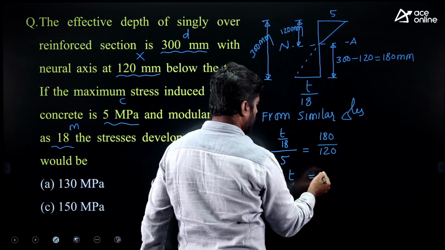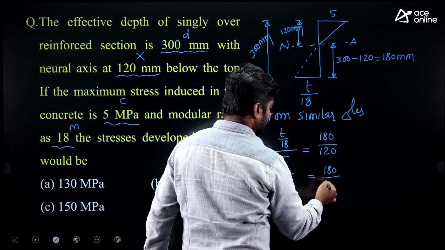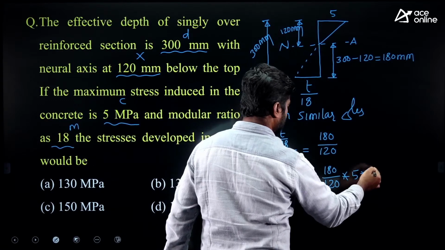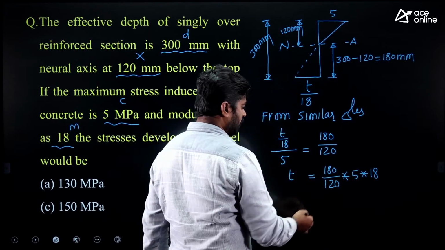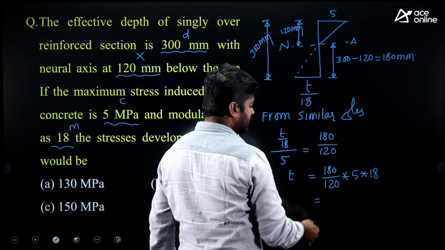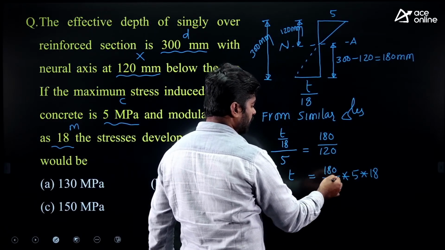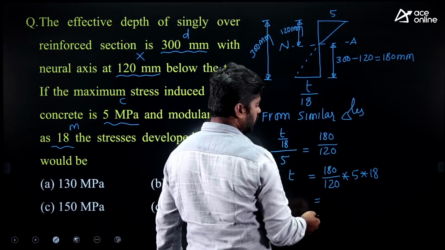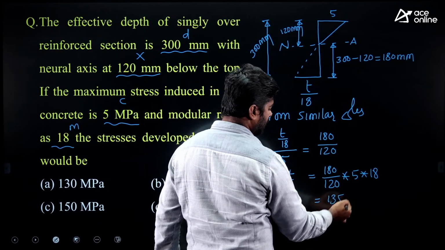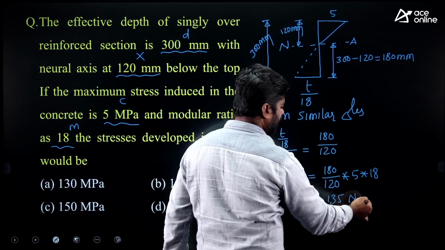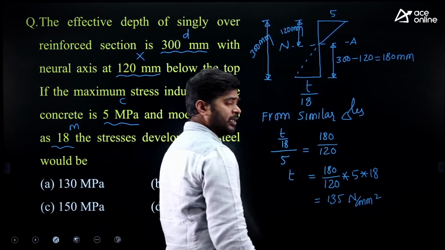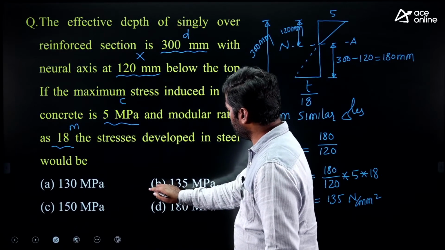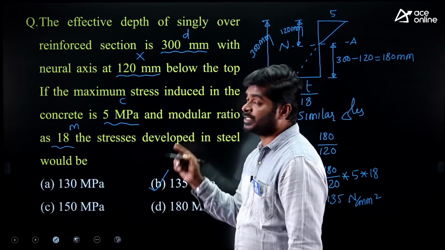Okay. 180 upon 120 into 5 into 18. If you simplify this, the 0 gets cancelled. 6 2s are, 6 3s are, 2 1s are, 2 9s are, right? So if you simplify this, you may get 135 Newton per mm square. Calculator not required. 135 Newton per mm square. Option B is correct. Here they asked stress in steel.